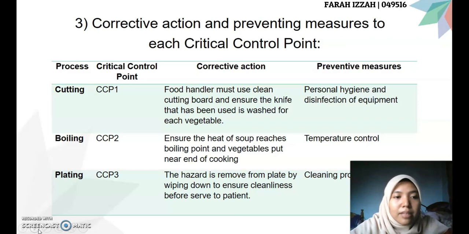The second CCP, which is boiling process, the corrective action is to ensure the heat of the soup reach the boiling point and the vegetable cooked near end of the cooking. The preventive measure is temperature control.